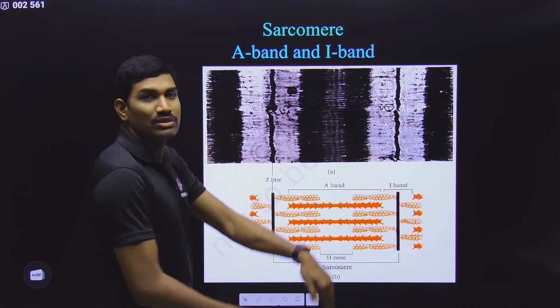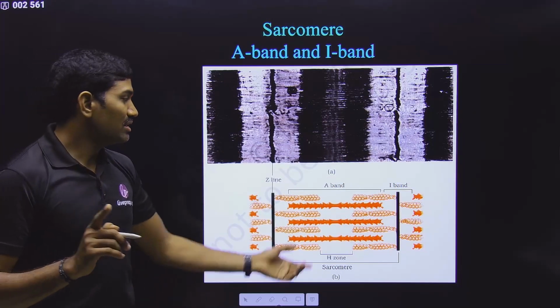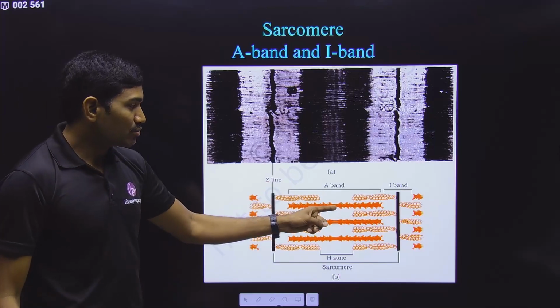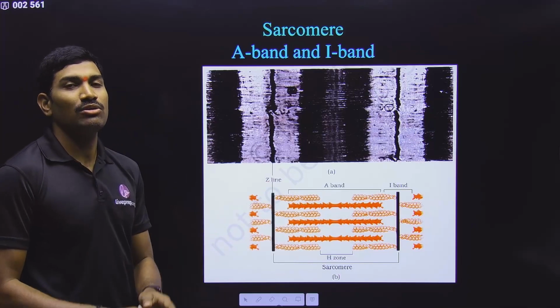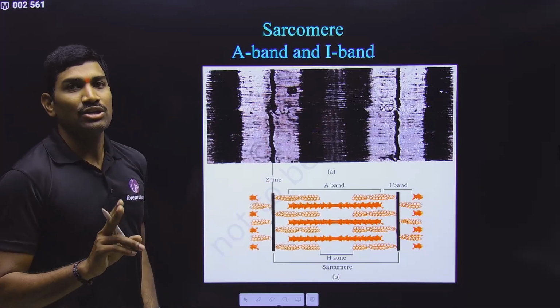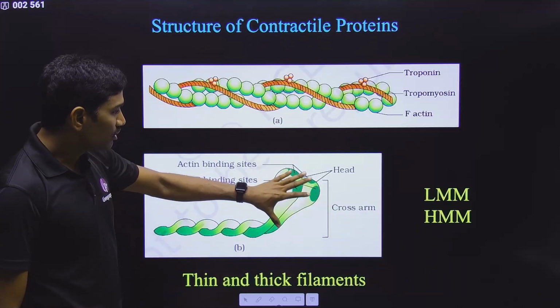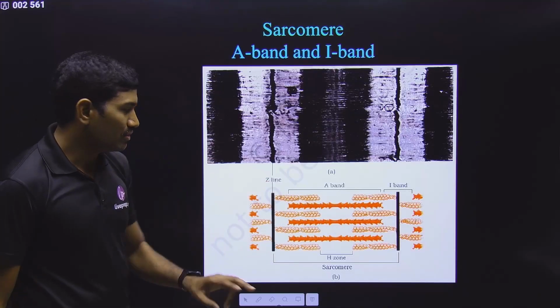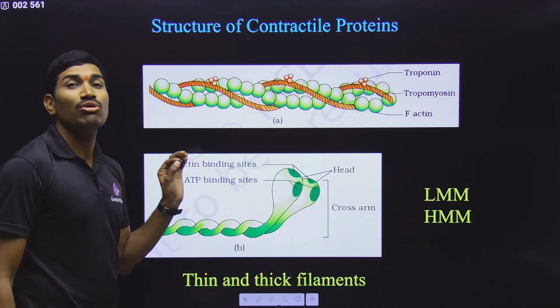This side are also towards the center of the A band, which means the center of the thick filament. Please observe carefully. Don't make mistakes. These are some small mistakes that you are making, so ultimately you are thinking the concept in a different way. So don't make these mistakes. Okay. Now we are talking about one unit. In this way, many things they have shown, but we are talking about one. That one is called meromyosin.